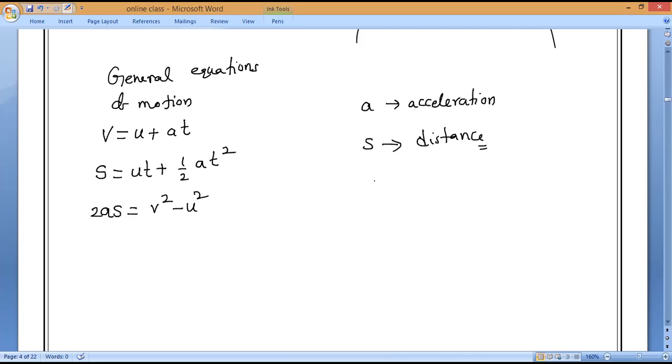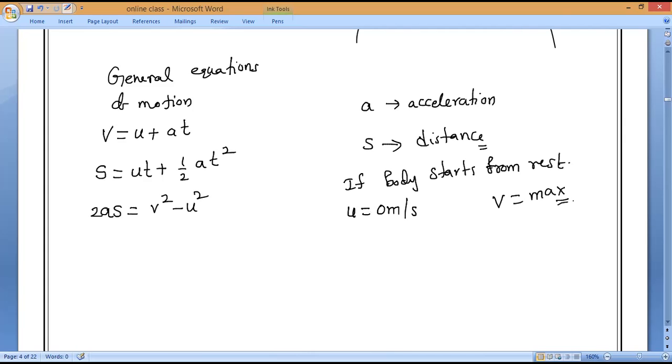And remember, if body starts from rest, all of you should tell me, what is the initial velocity? We have so many numericals. Initial velocity is equal to, Mr. Arizeras? 0. And final velocity will be maximum. Is it yes or no, Mr. Gopal, Akilan? Yes, sir.